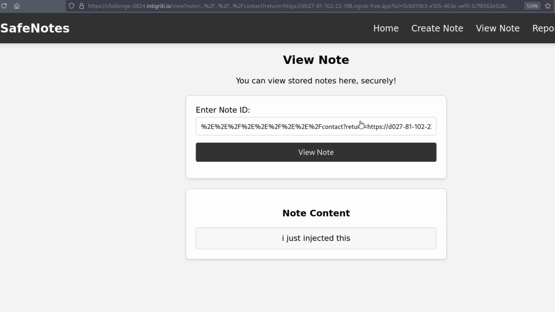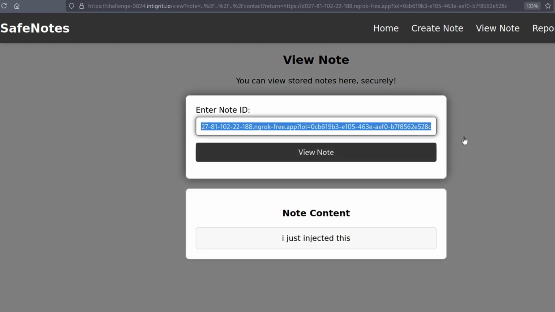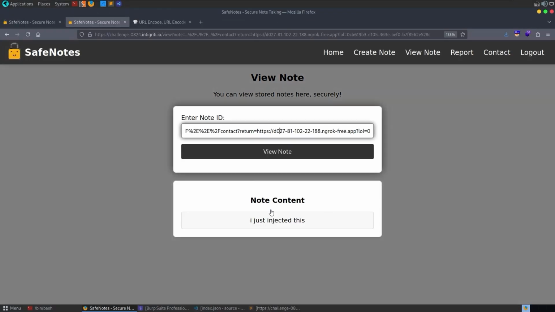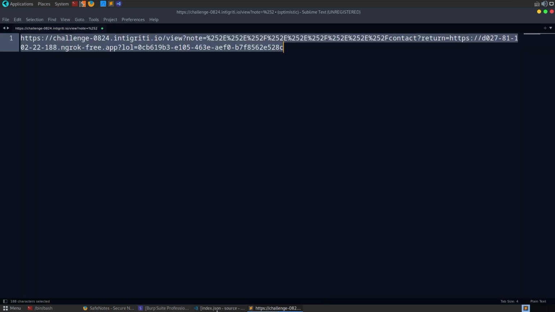Because we're able to send content from our attacker server, and because the fetch request is followed automatically, we can send content in whatever format we want, and we're going to send it in JSON format, which is what the server is expecting. All right, so we have changed the client-side path traversal with the open redirect in order to inject content into this page, but we need a cross-site scripting now. So let me go back to the index.json.